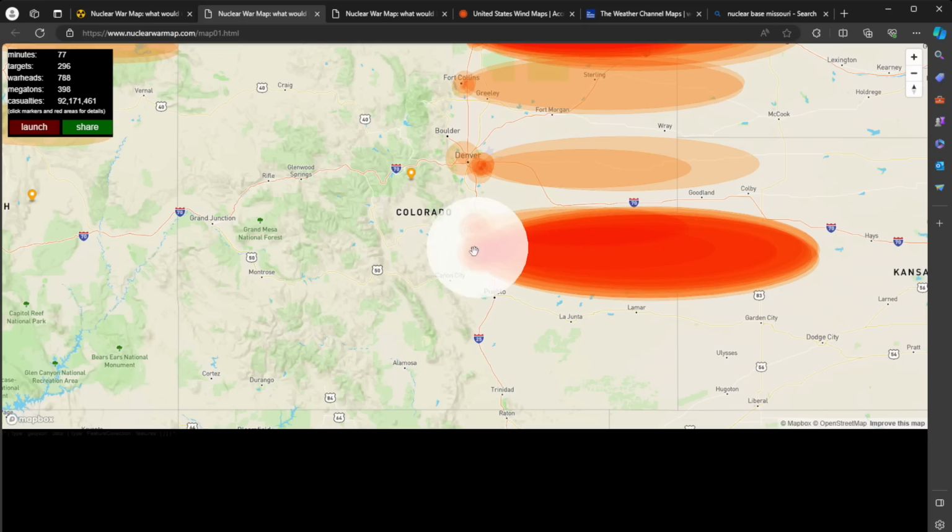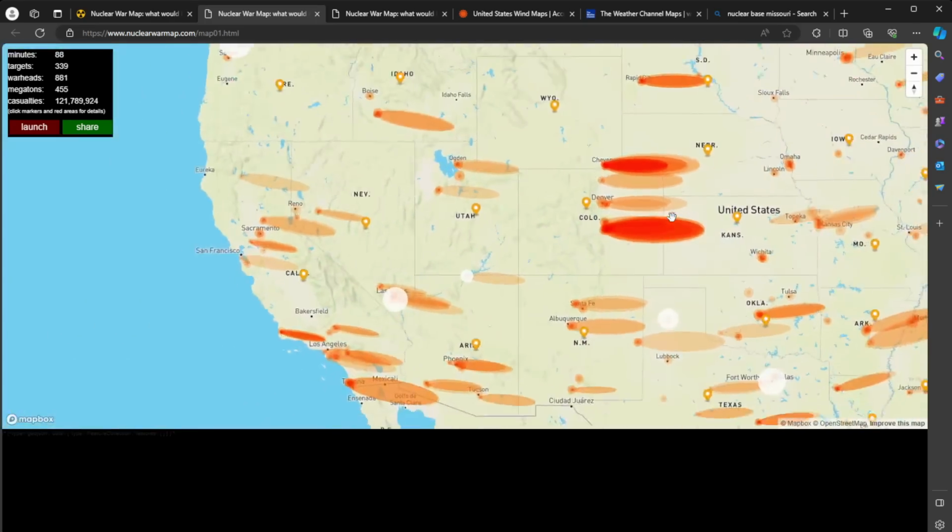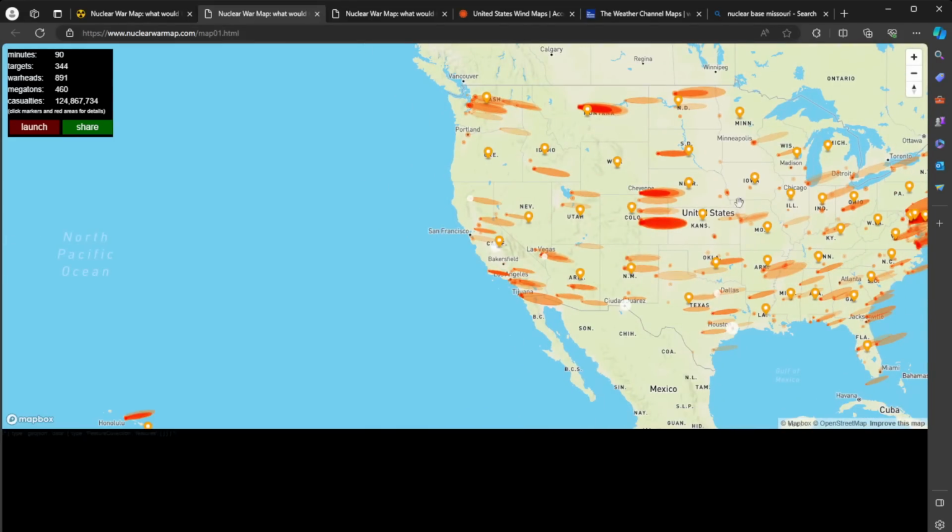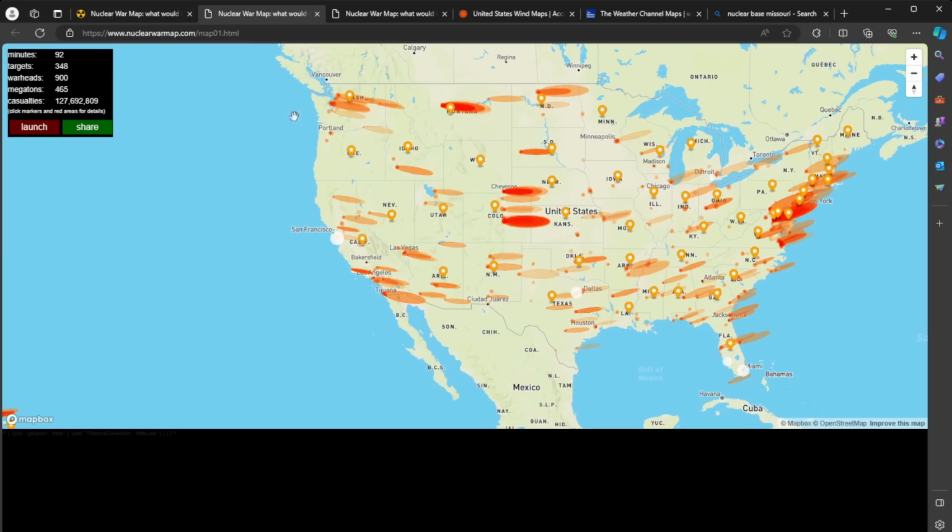It was estimated when they built NORAD, one nuclear warhead at the time could probably not penetrate the mountain, but obviously look at the amount of, look, there's another one. Hit after hit after hit will take out NORAD, and that is one of the strategies of the Russians if there is an all-out nuclear attack. All right, so now it's going through.